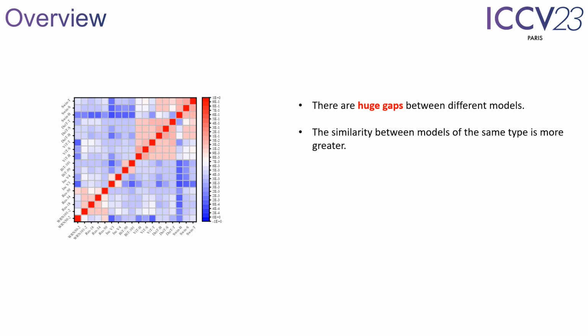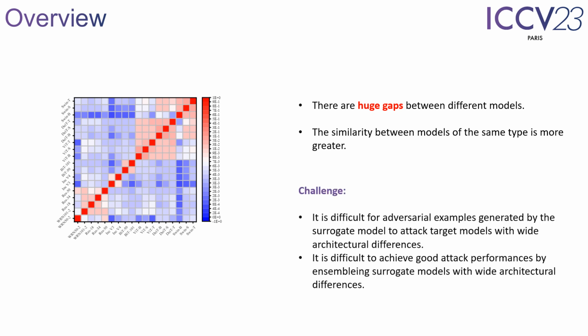As you can see, models in the same family show a slightly higher similarity, while the differences between models with different architectures are very large. This leads to difficulties in attacking an unknown target model with the adversarial example generated on surrogate models, which limits the usage of transfer-based attacks in reality.